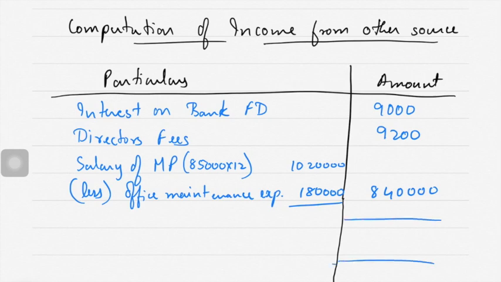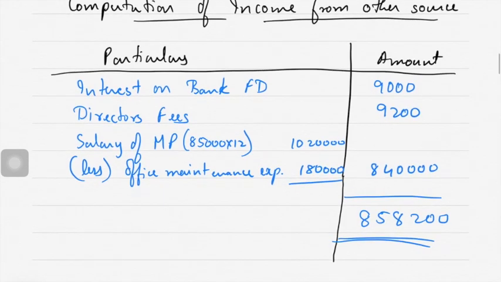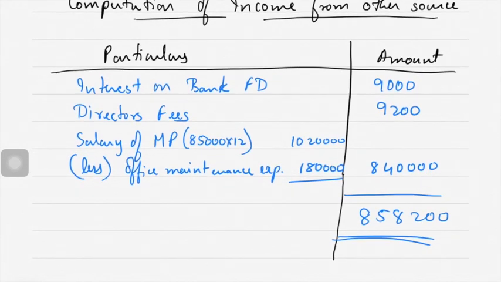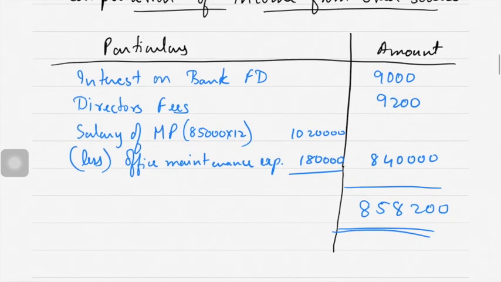So his total income from other sources comes to 8,40,000 plus 9,000 plus 9,200. So 8,58,200 is his income from other source. Okay. Now you have calculated all his income. Let's total it. That would be his total income.